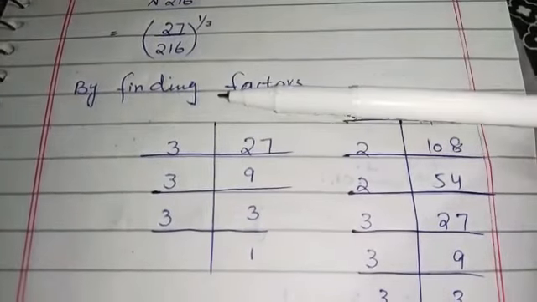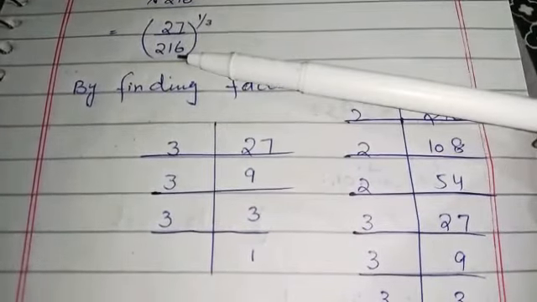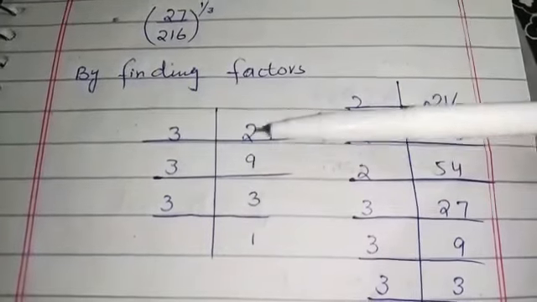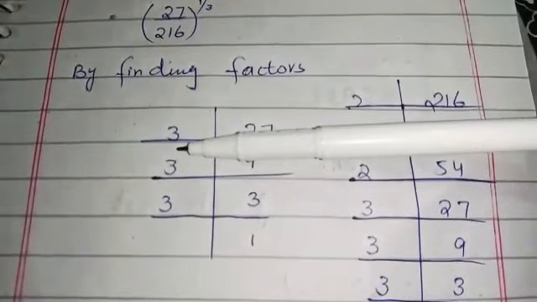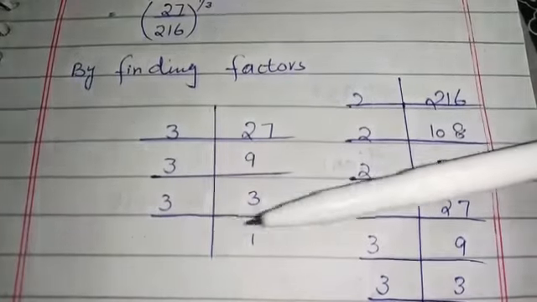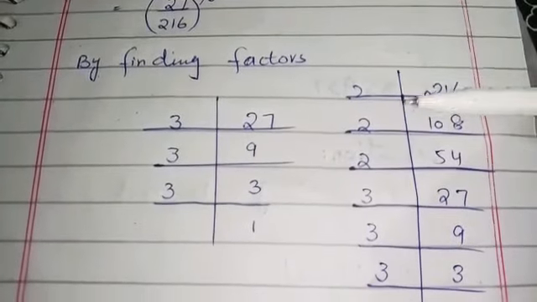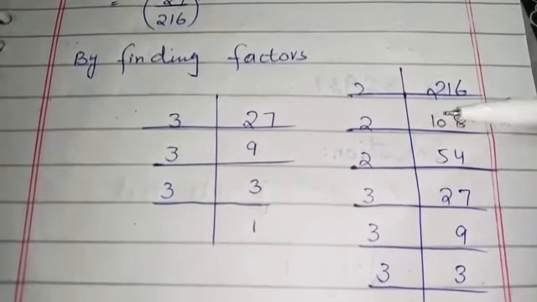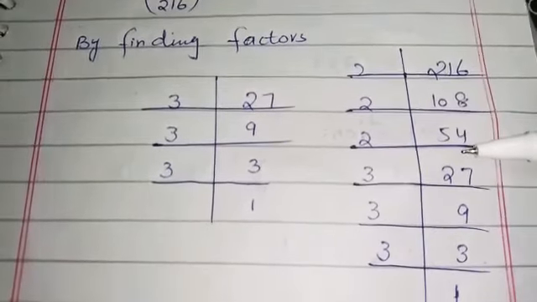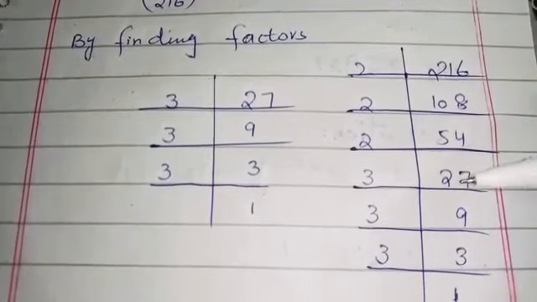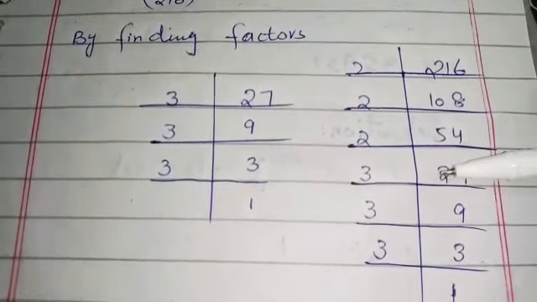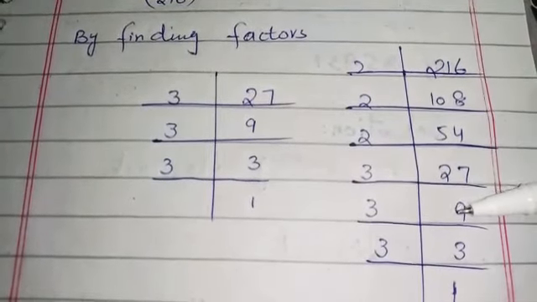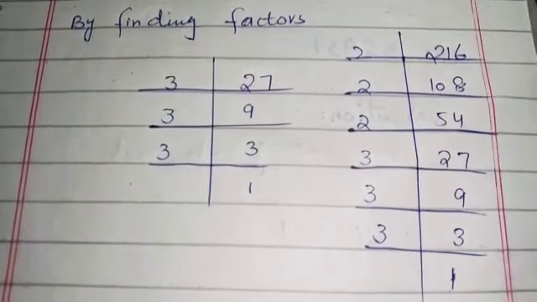Now students, we will find the factors of numerator as well as denominator. Here are the factors of 27. When we divide it by 3, we get 9. 3 3s are 9 and 3 1s are 3. Here are the factors of 216. When we divide it by 2, we get 108. When we divide 108 by 2, we get 54. And when we divide 54 by 2, we get 27. When we divide 27 by 3, we get 9, and 3 3s are 9, 3 1s are 3.